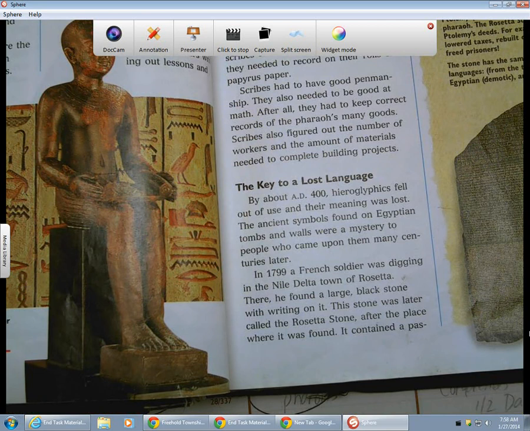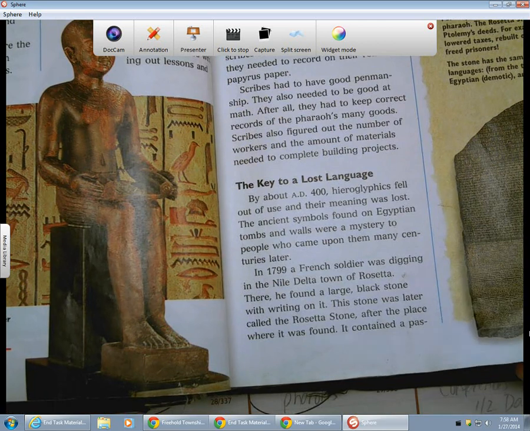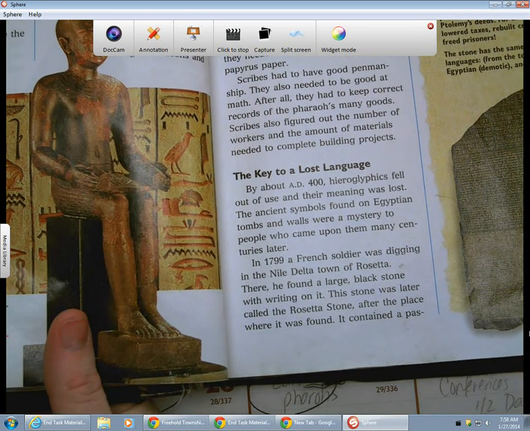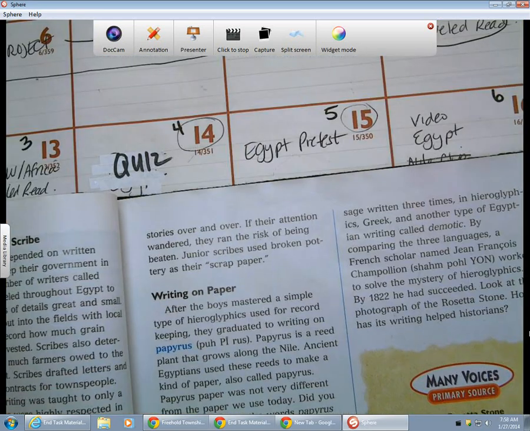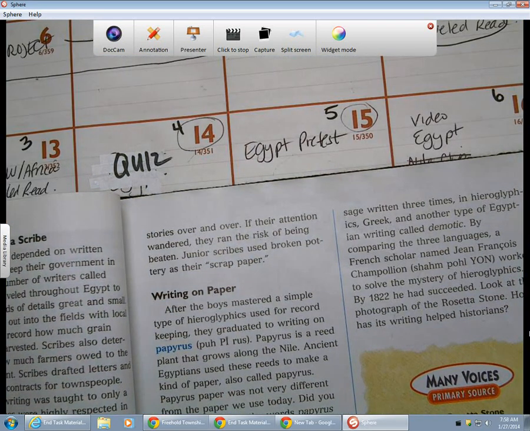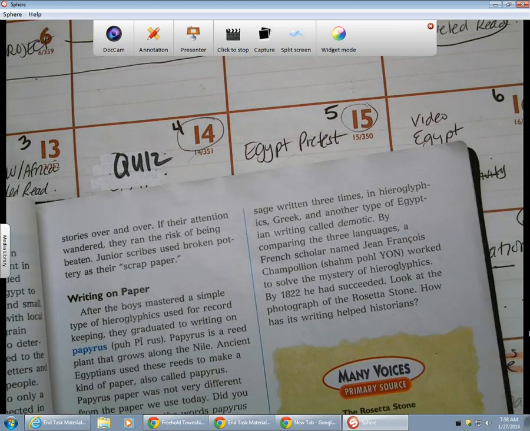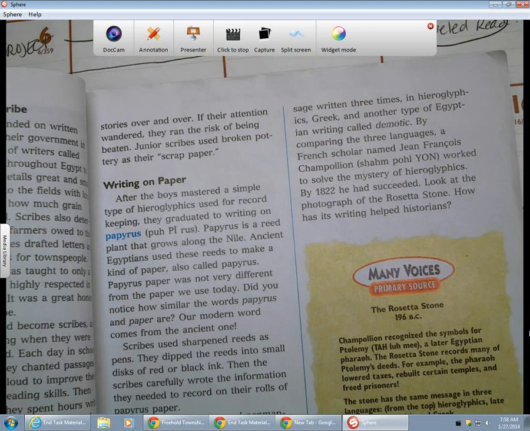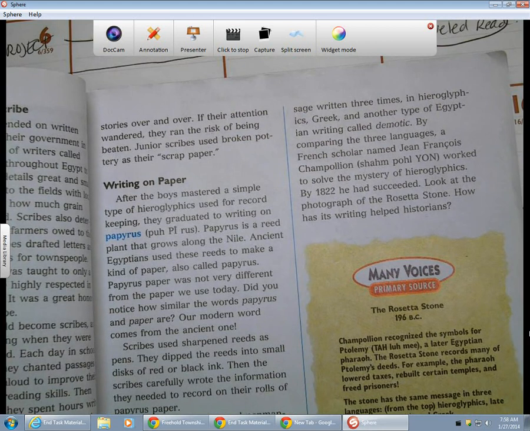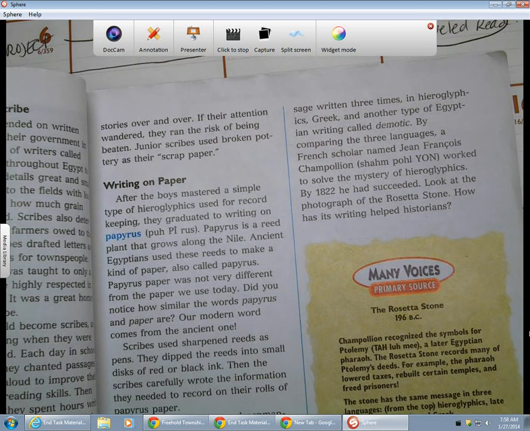In 1799, a French soldier was digging in the Nile Delta town of Rosetta. There he found a large black stone with writing on it. The stone was later called the Rosetta Stone after the place where it was found. It contained passages written three times, in hieroglyphs, Greek, and another type of Egyptian called Demotic. By comparing the three languages, a French scholar named Jean-François Champollion worked to solve the mystery of the hieroglyphs. By 1822, he succeeded.